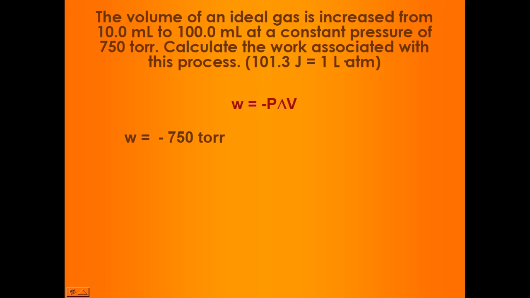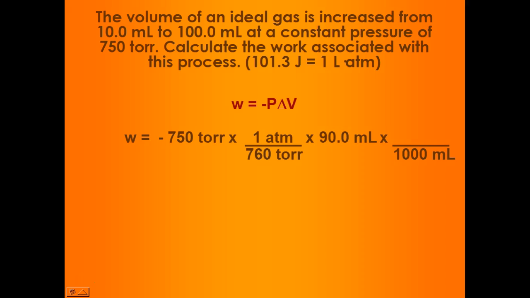So if we can get our pressure into atmospheres and our volume into liters, we should be able to relate liter atmospheres to joules. So I'm going to use the fact that 760 millimeters of mercury, aka torr, is the same as 1 atmosphere, and that will get me my atmosphere component. I'm going to take the difference between the two volumes to get my volume component, because delta V is the change between the two volumes.